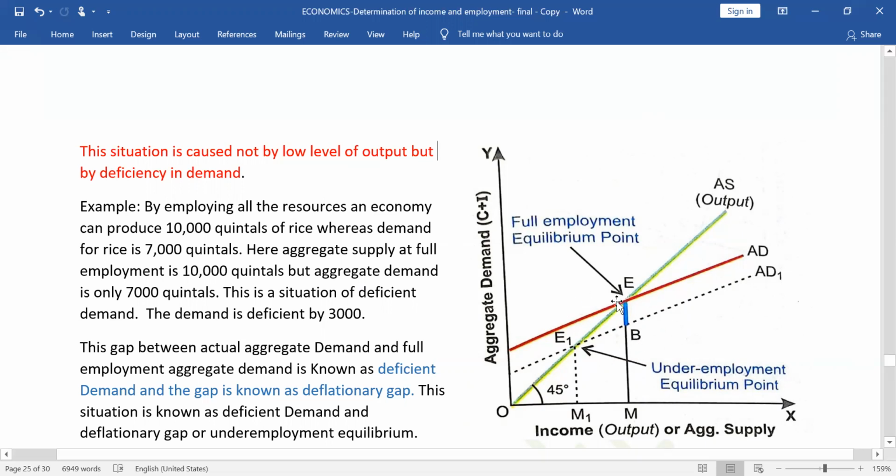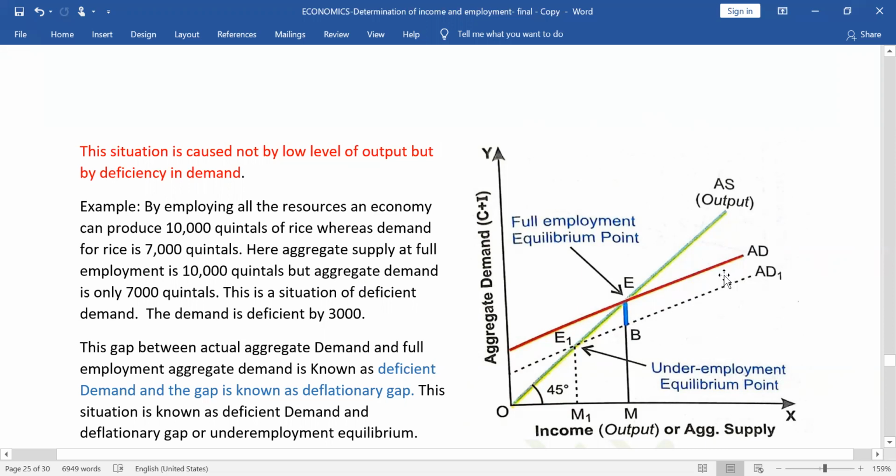Here if you see in this diagram, you will note there are two aggregate demand curves. One is with red color, that is AD, and the demand curve AD is the full employment aggregate demand curve. The other one, AD1, which is a dotted line, is actual aggregate demand, means the present situation aggregate demand.